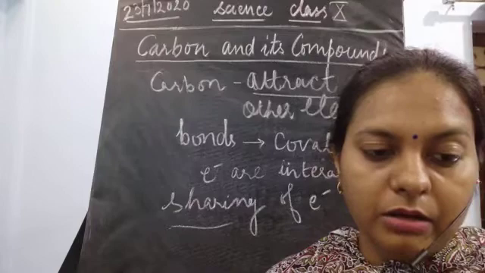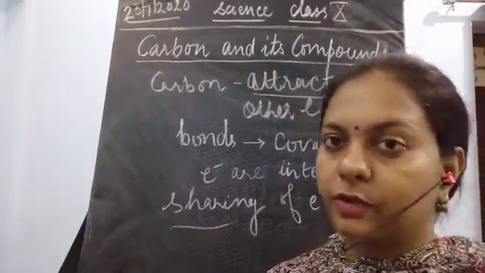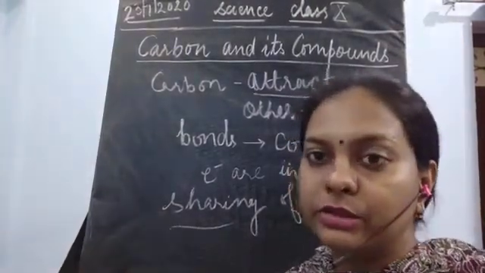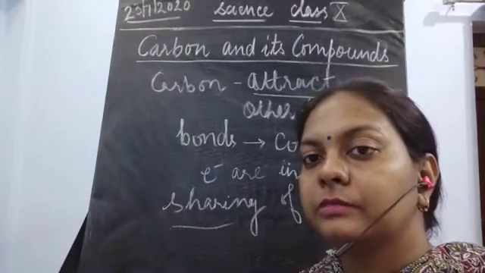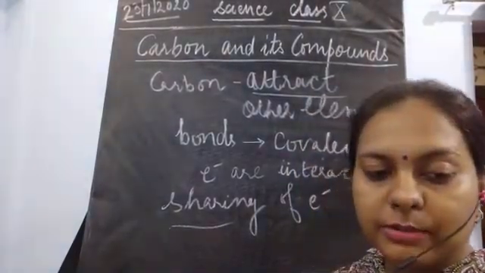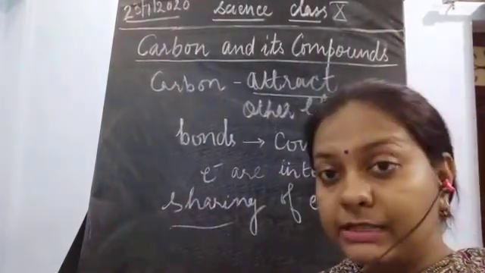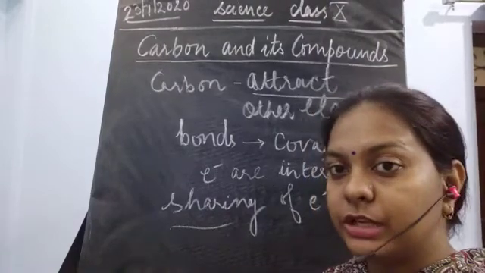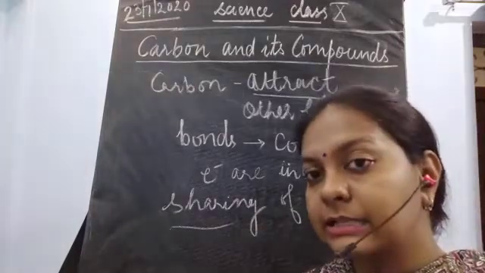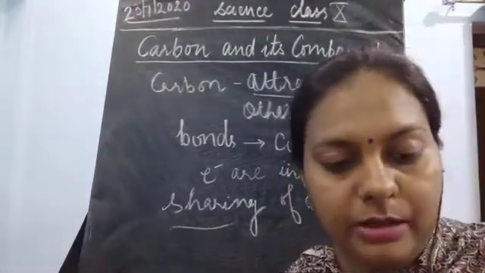Now we can gain or lose electrons. Carbon is sometimes going to lose and sometimes going to accept electrons. In both conditions, carbon has a sharing capacity because of its valence electrons. How many valence electrons are present? Let us do the electronic configuration first. How will you configure the electrons? Carbon has 6 as its atomic number.